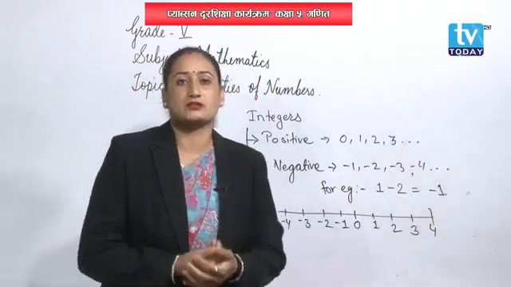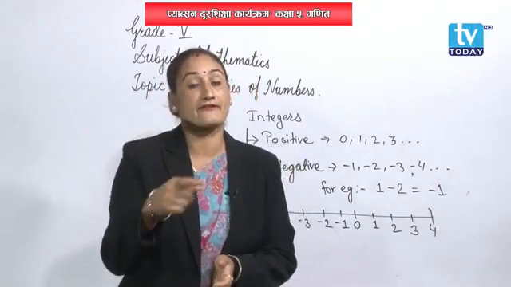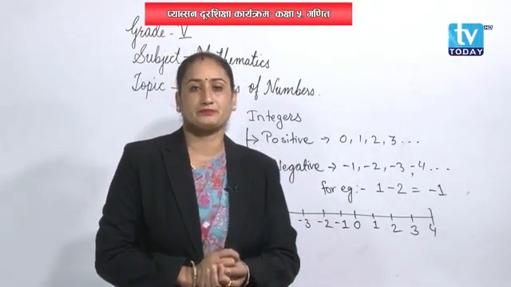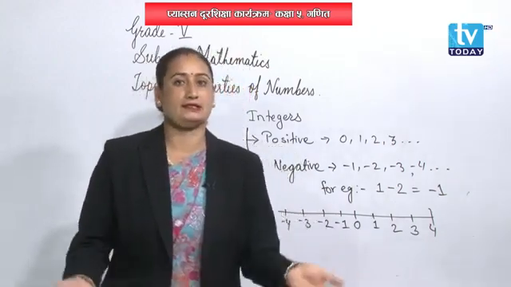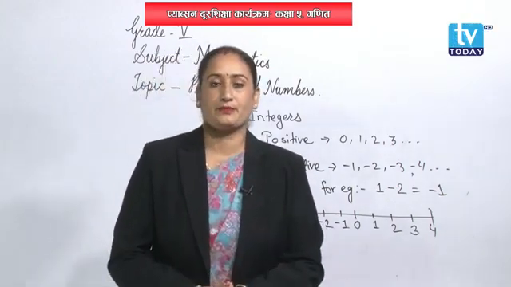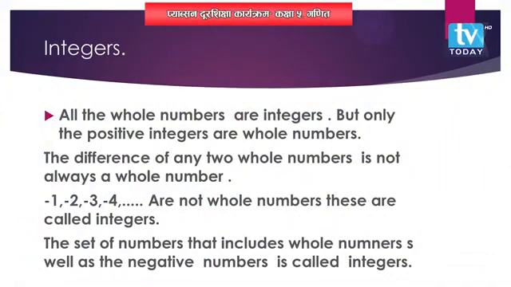So, these are also known as whole numbers but negative whole numbers. These negative numbers are known as the negative integers. Positive integers and negative integers. Done? Good. So, this is the first much more important topic for you in grade 5. You have to learn this one very much, okay?